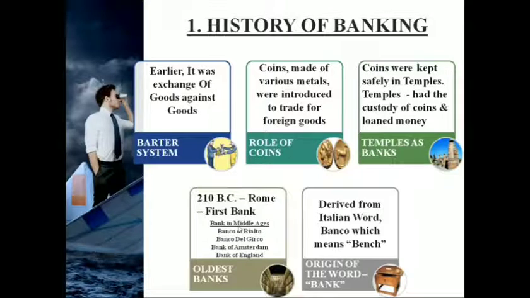So the first bank in the world was built in Rome in the year 210 BC. So this first bank was a separate building for a bank, and so this is something very important. And in the Middle Ages we had various other banks like Banco di Rialto, Banco del Virgo, Bank of Amsterdam, Bank of England, which were other oldest banks that evolved during the years.